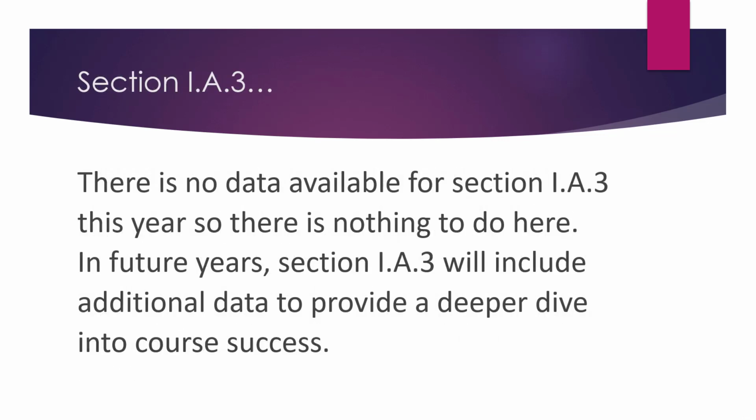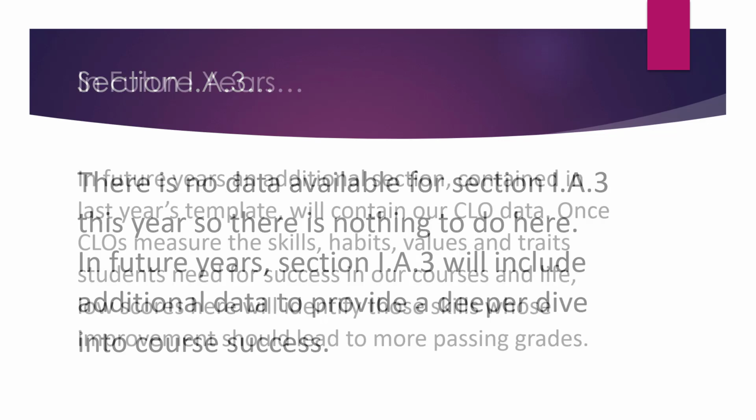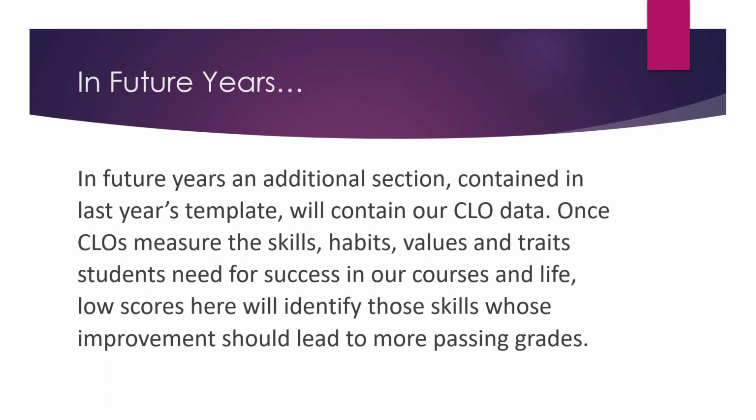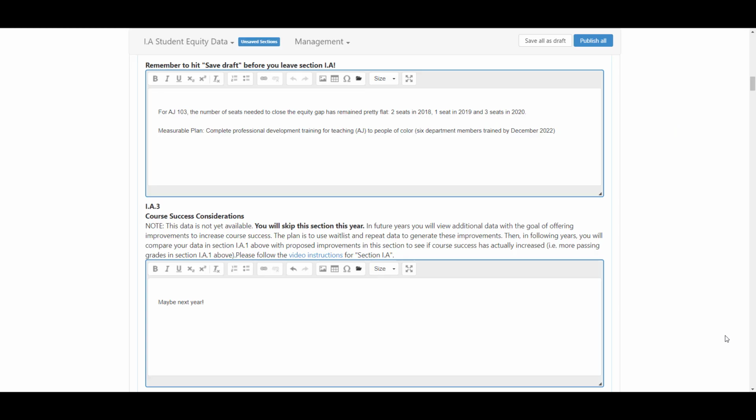There is no data available for Section 1A3 this year, so there is nothing to do here. In future years, Section 1A3 will include additional data to provide a deeper dive into course success. In future years, an additional section contained in last year's template will contain our CLO data. Once CLOs measure the skills, habits, values, and traits students need for success in our courses and life, low scores here will identify those skills whose improvement should lead to more passing grades.